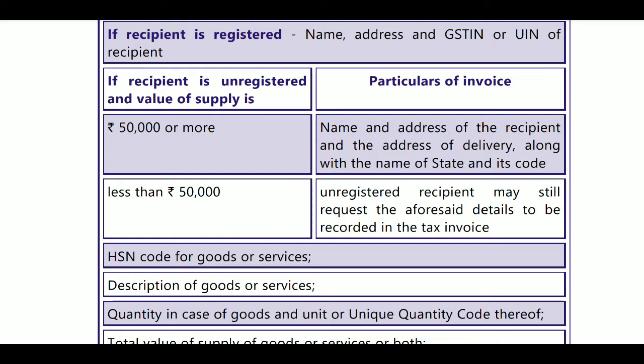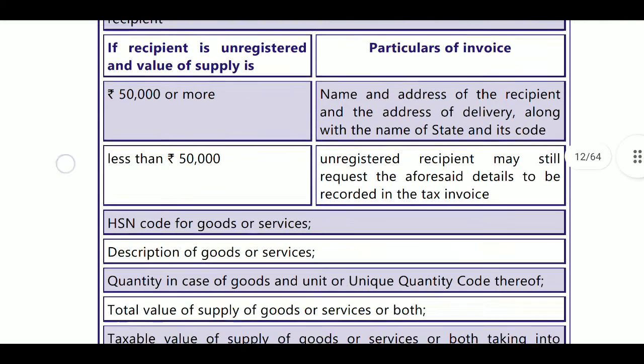If he is an unregistered person, then if the value of supply is 50,000 or more, the name and address of the recipient and address of delivery, along with name of state and its code, will be required. If the value of supply is less than 50,000, then for unregistered recipients the aforesaid details may still be recorded in the tax invoice, but it is not mandatory.